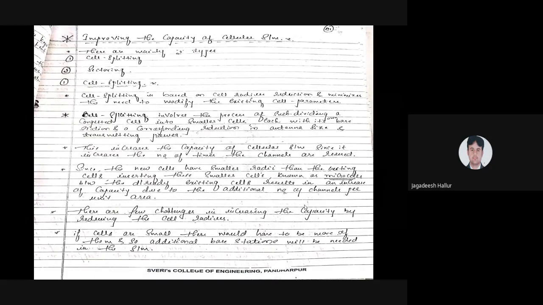What is cell splitting? The name itself tells you the meaning: you have to split a particular cell. You have to split the existing cell into smaller cells. Splitting of existing cell into the smaller cells, and again the smaller cells into microcells. That has to be used in cell splitting.